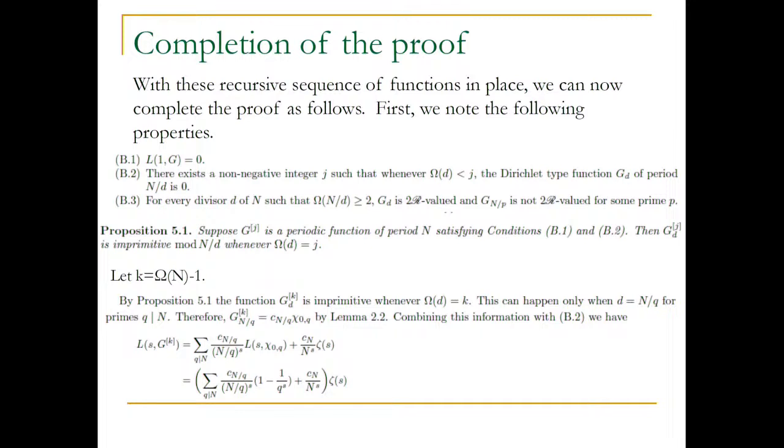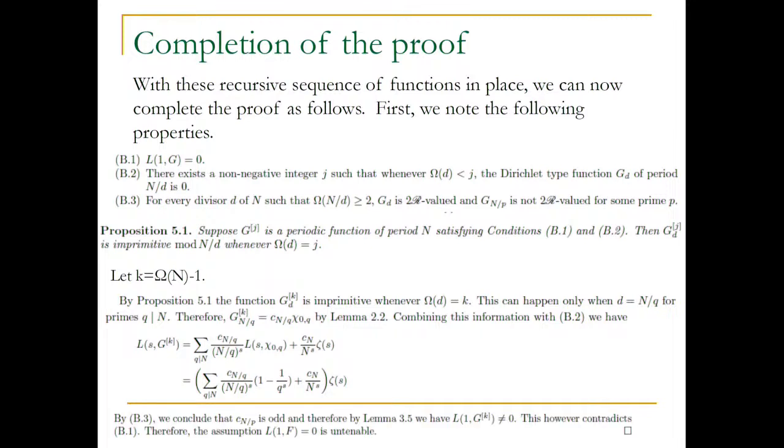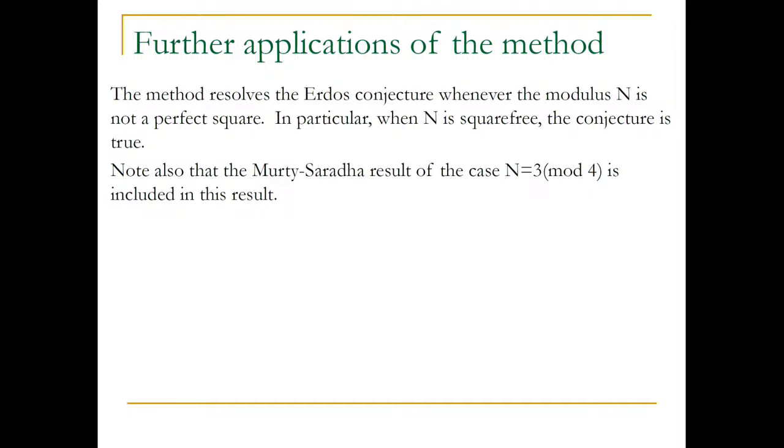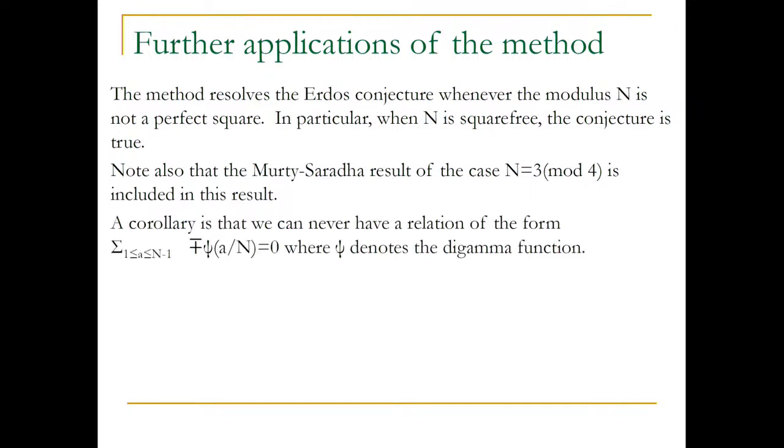So this is the final step. Okay. So further applications of the method resolves the Erdős conjecture whenever the modulus n is not a perfect square. In particular, if n is square free, the conjecture is now true. Note also the Murthy-Sarada result that I talked about is included in this thing, so we get that too. You don't need to resort to the other method.